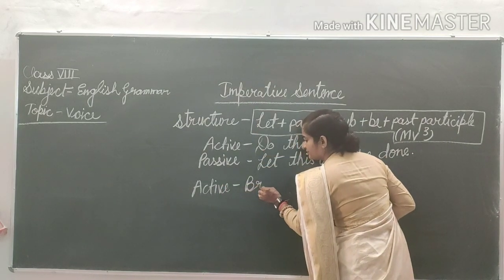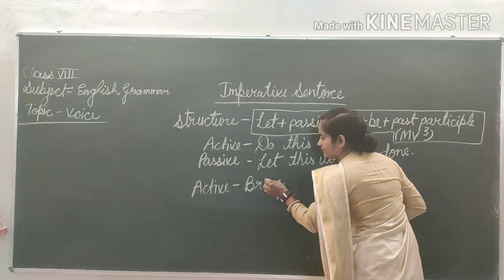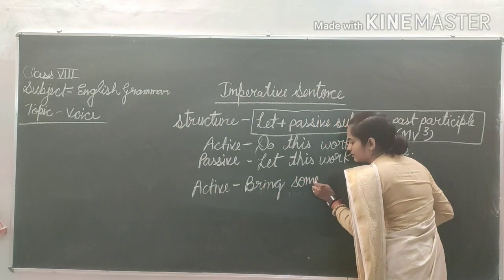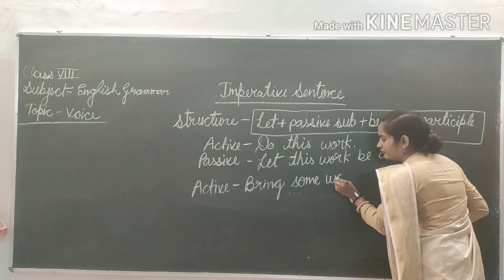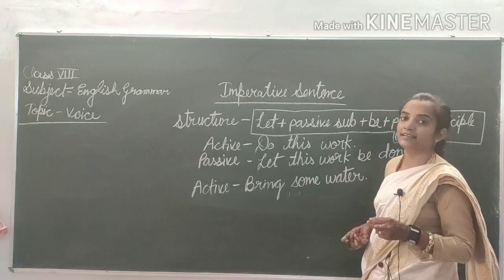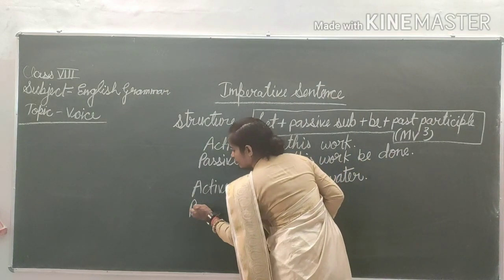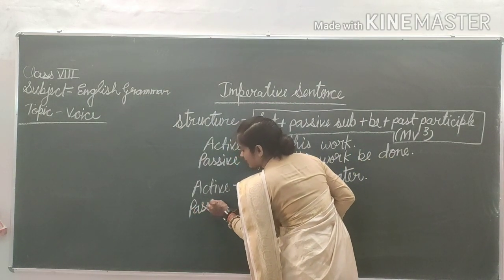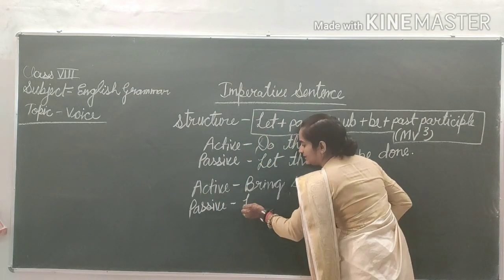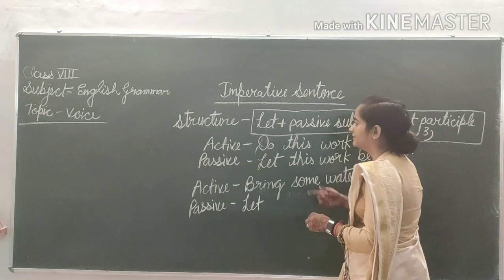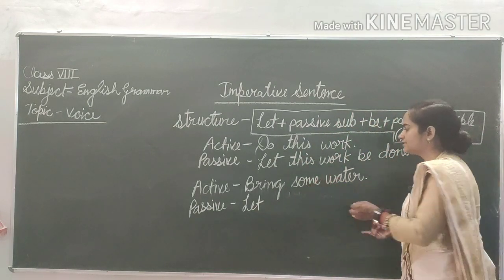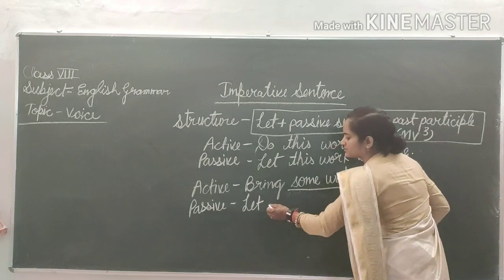Have a look at the next sentence. Bring some water. Now we will change this active sentence into passive voice. So firstly, what will become? Let. Then after that, find out the passive subject. This one is your passive subject.